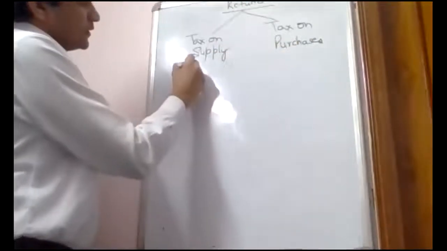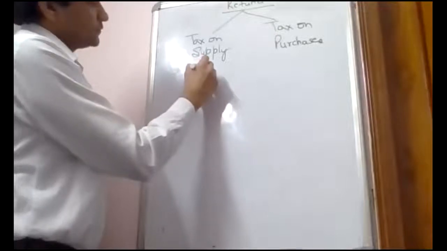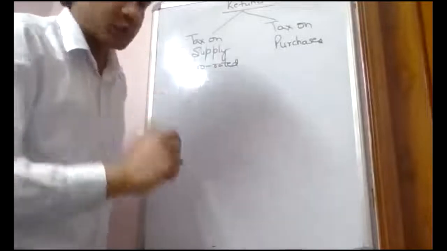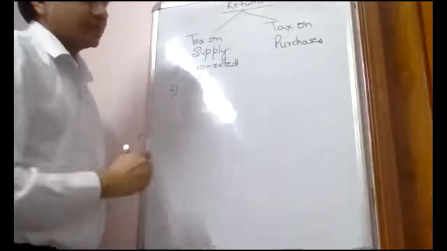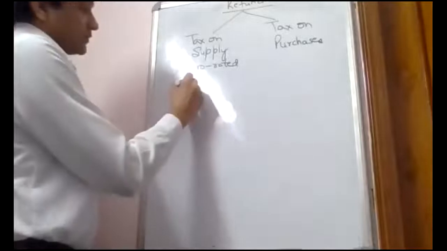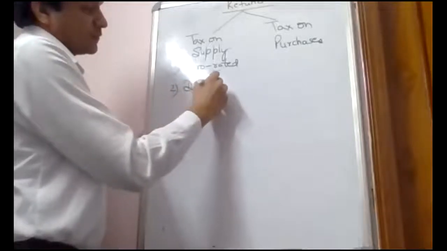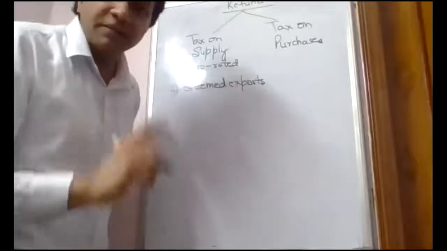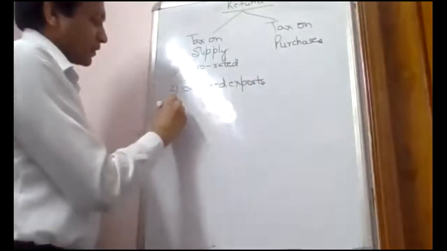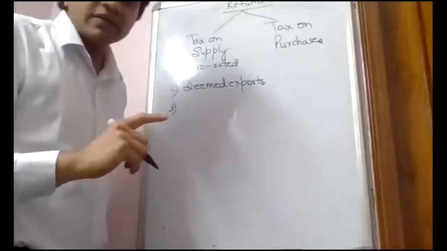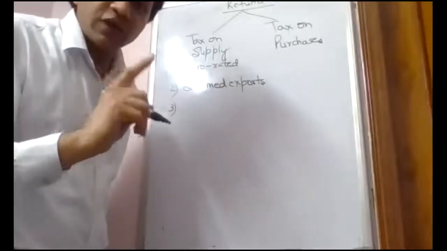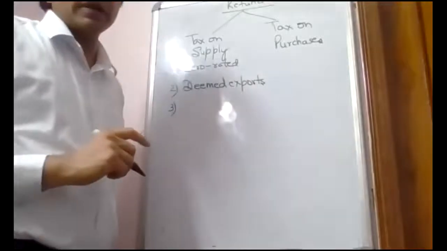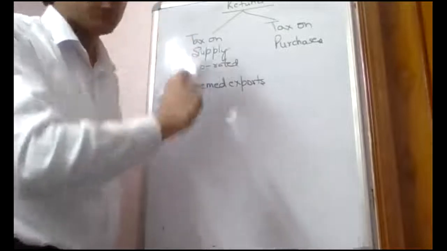First, when my supply is what? Zero rated. First point. Second, when my supply is what? Deemed exports. Third point, when I am making zero rated supply, but the inputs which are used in making zero rated supplies, the tax paid on those inputs is also refunded.